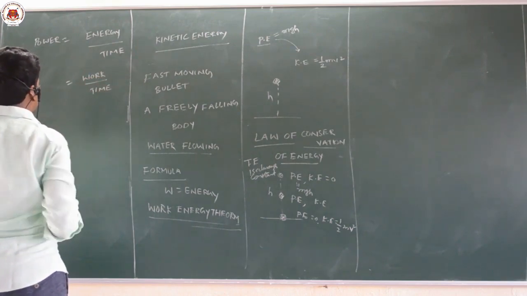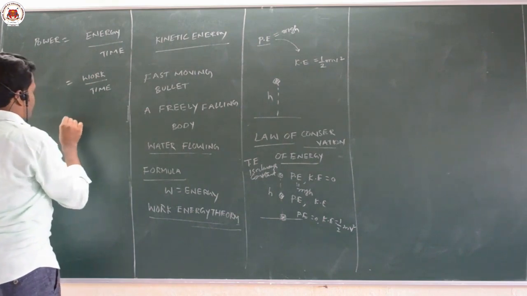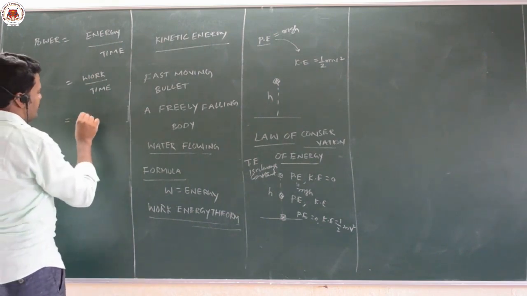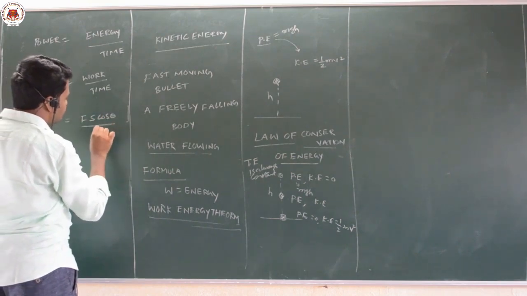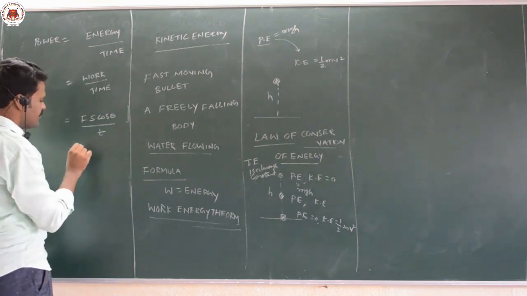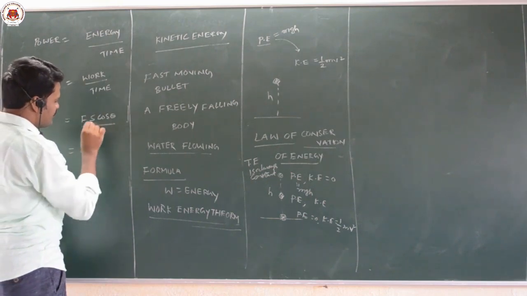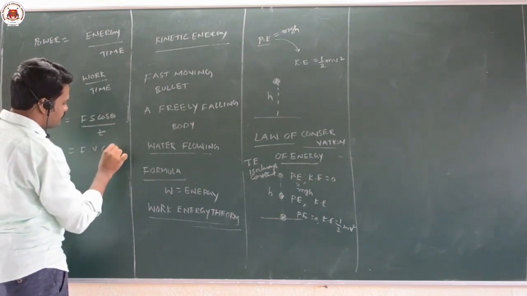Work is equal to F into S, or Fs cos theta, divided by the time taken. So I can write F into S by t as velocity: Fv cos theta.